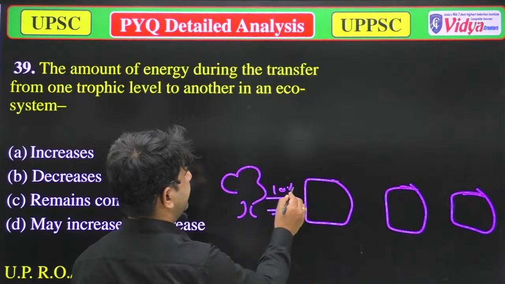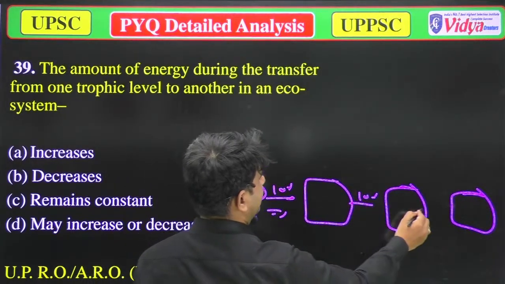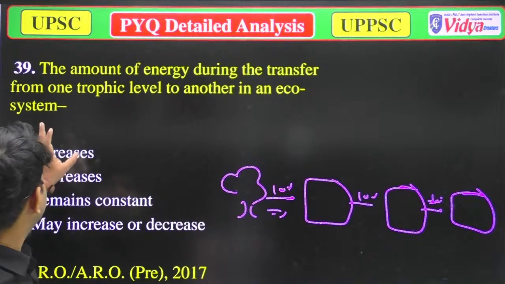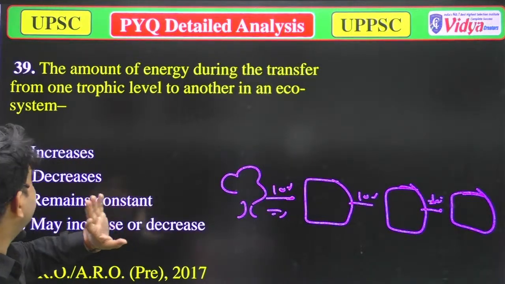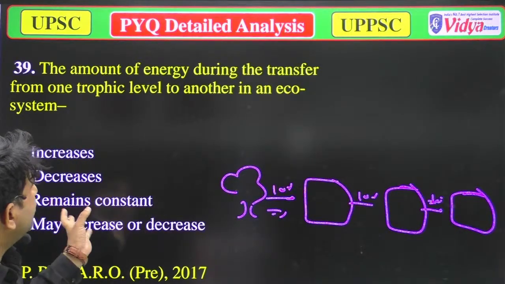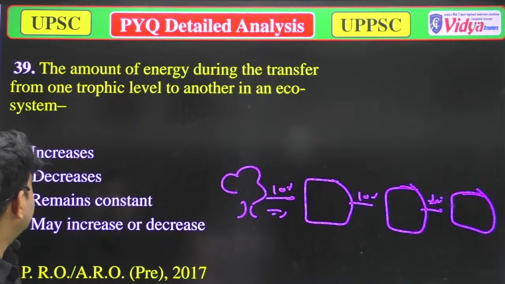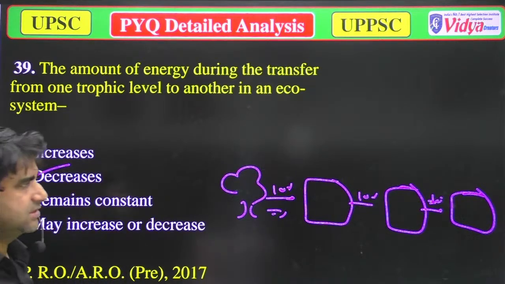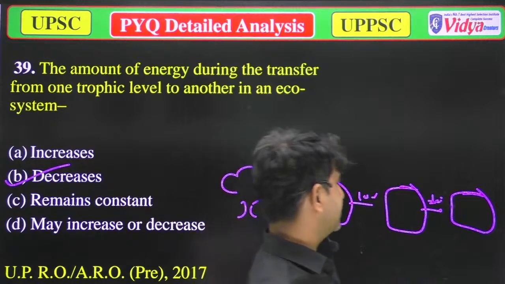Only 10% of energy is transferred from one trophic level to another. So the amount of energy during the transfer decreases. So option C is correct. Now we'll move to the next question.